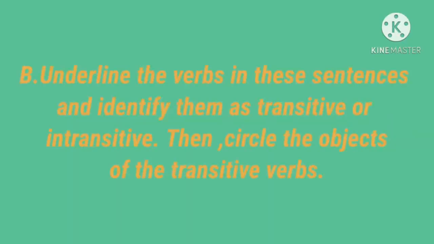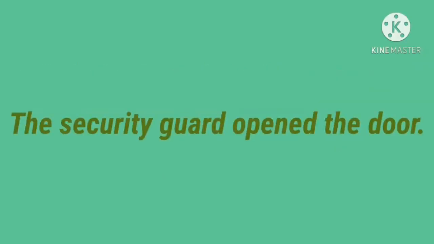Next, underline the verbs in these sentences and identify them as transitive or intransitive. Then circle the objects of the transitive verbs. Example: the security guard opened the door.